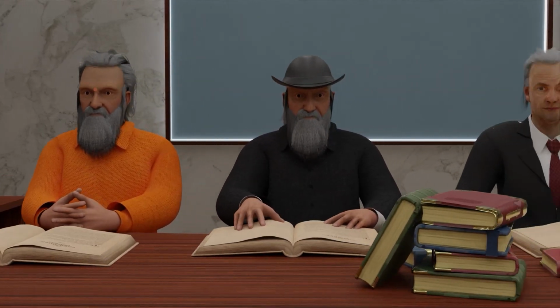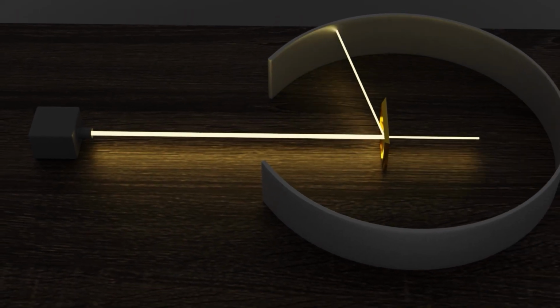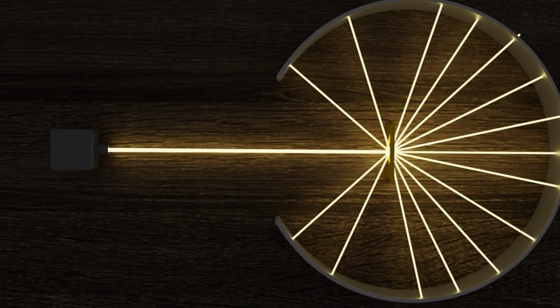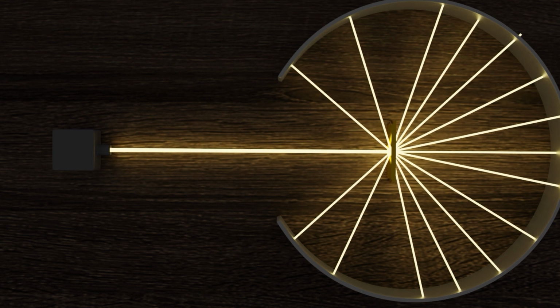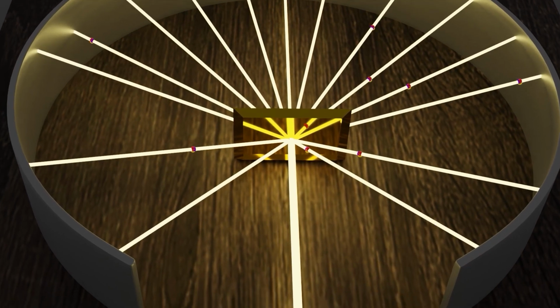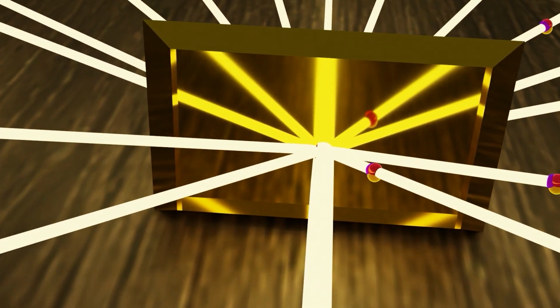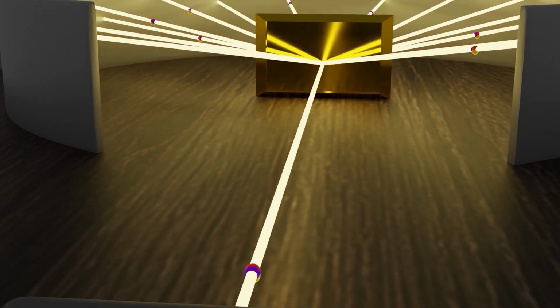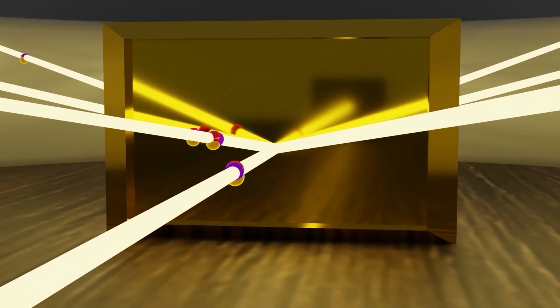Rutherford and his team expected the alpha particles to pass through the gold foil with minimal deflection. However, some particles were deflected at large angles and a few even bounced back.